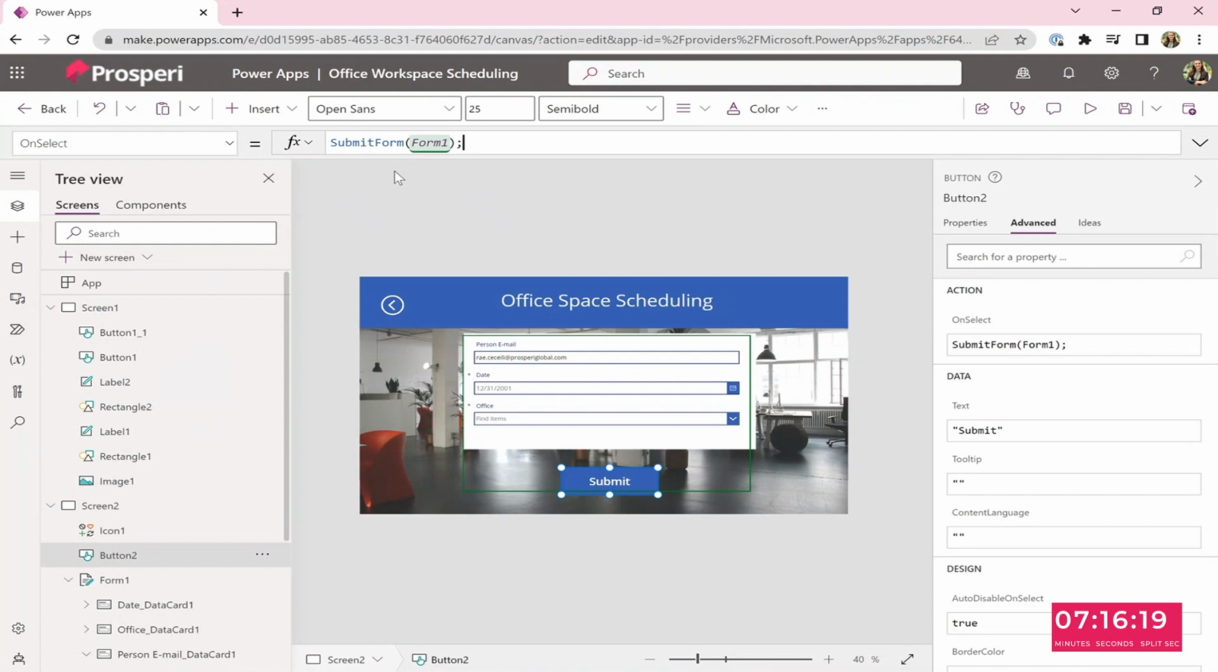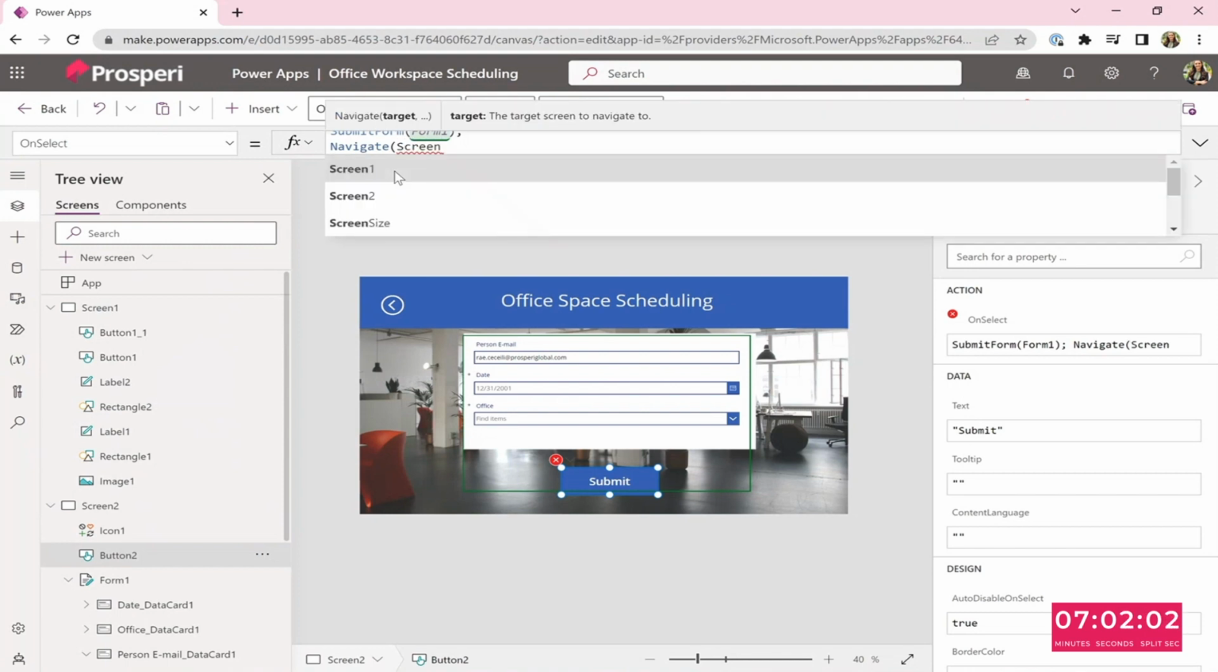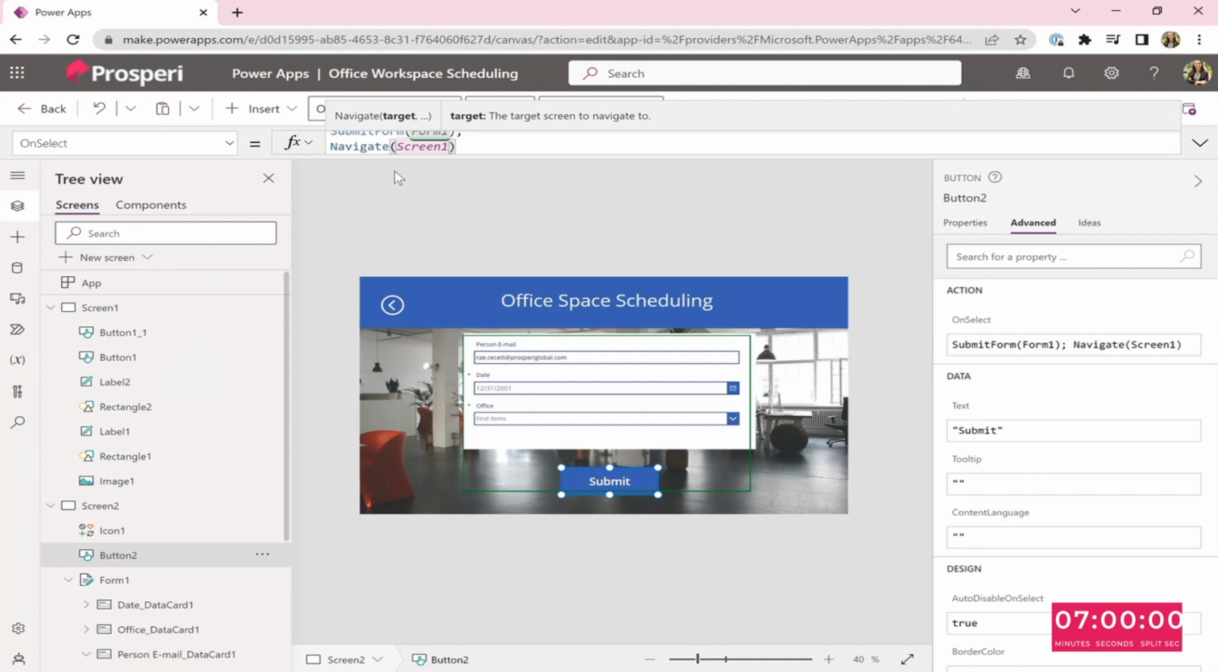Go to the next line. And then Navigate. Let me guess. Screen 1. Correct. This is how easy it is. I'm learning. And now we're good to go on screen 2.